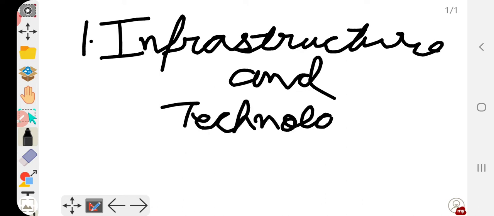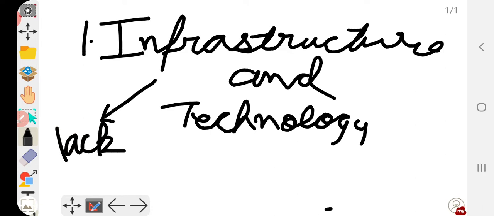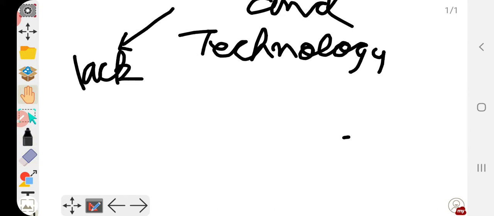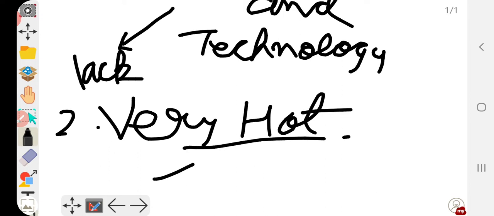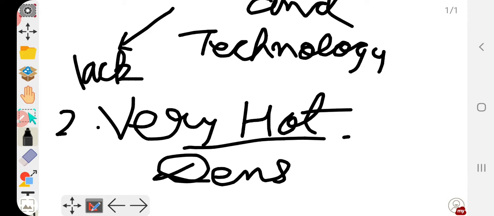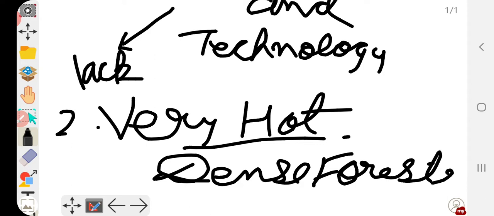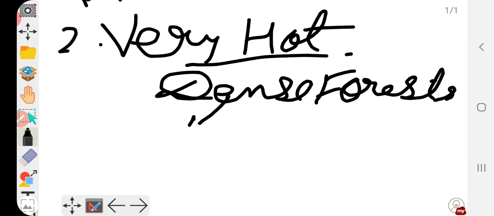Number two, what is the climatic condition of Africa? It is equatorial climate. That means it is very hot. Even there are some places that are rainforest, that is dense forest. So basically people are engaged in primary economic activities, because over there the climatic condition does not give the scope to do the work of extraction.